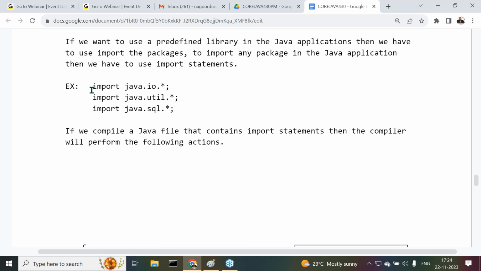What will the compiler do if we compile these instructions: import java.io.star, import java.util.star, and import java.sql.star? What is the action of this compiler?